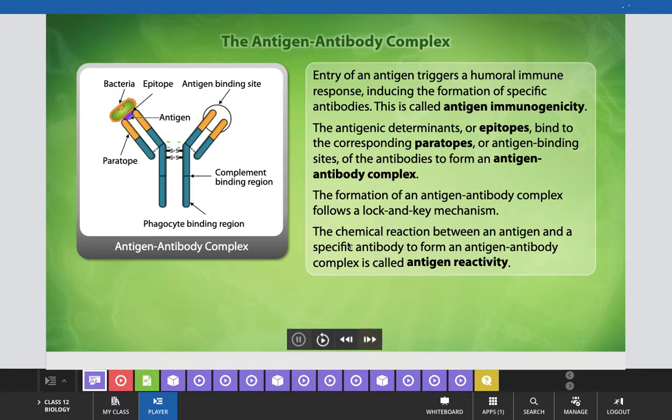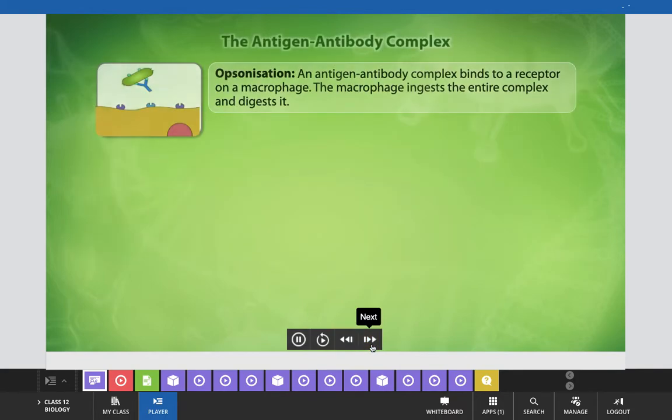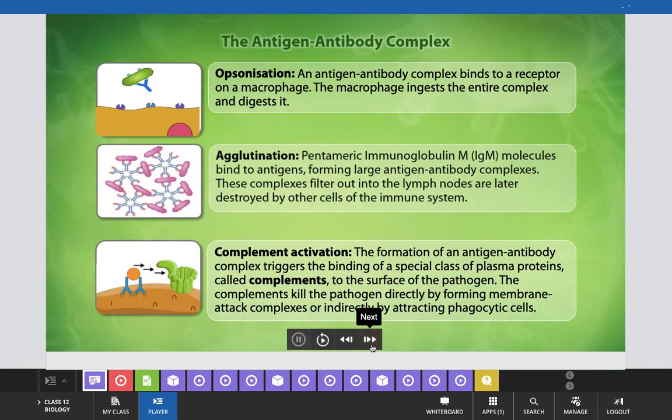The chemical reaction between an antigen and a specific antibody to form an antigen antibody complex is called antigen reactivity, that starts here in the development of our immunity. Now here you can see that the antigen antibody complex is formed in these three cases. How?